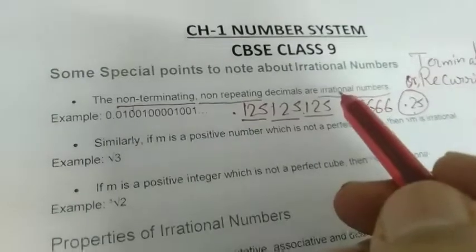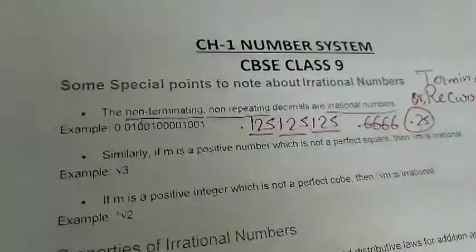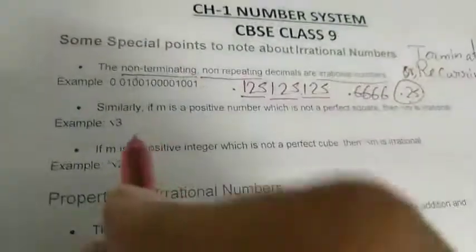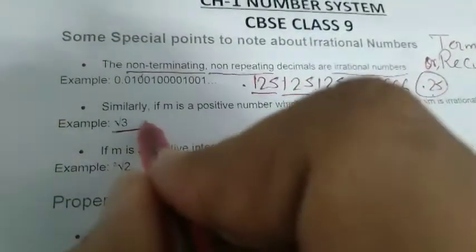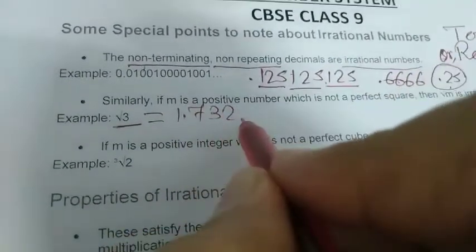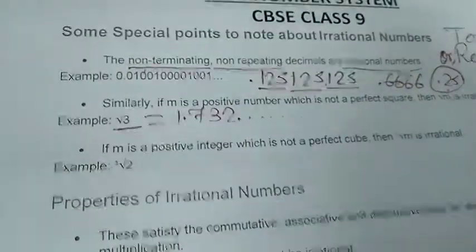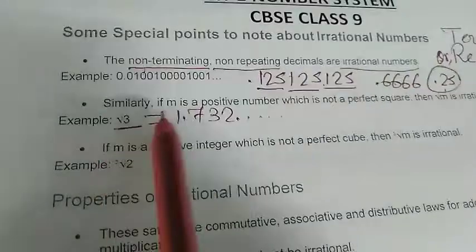Now you need to look at this. These are very important points. Suppose I have the number root 3 with me. You know what the value of root 3 is? It's 1.732 and so on.